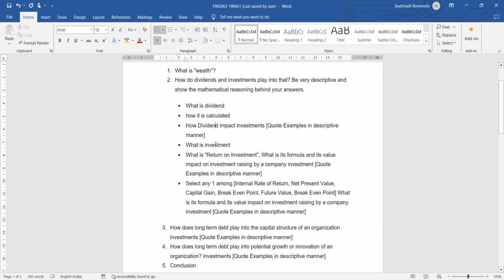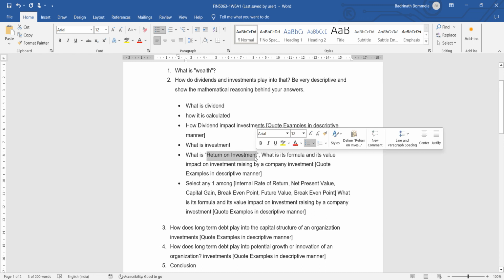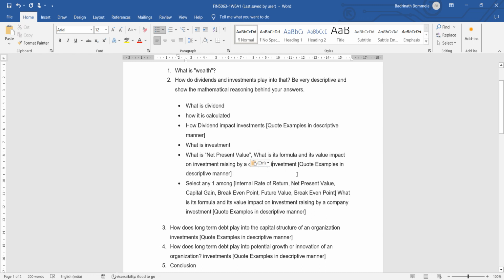The next one is investment. And see, usually when we evaluate investment, we consider the net present value, NPV, of the investment that we made and how it will be impacting in future. Okay, so let me take this one. So make sure you discuss net present value definitely. Then among other options,